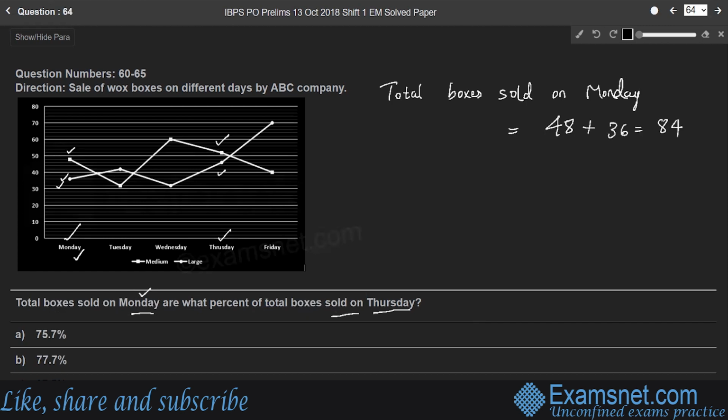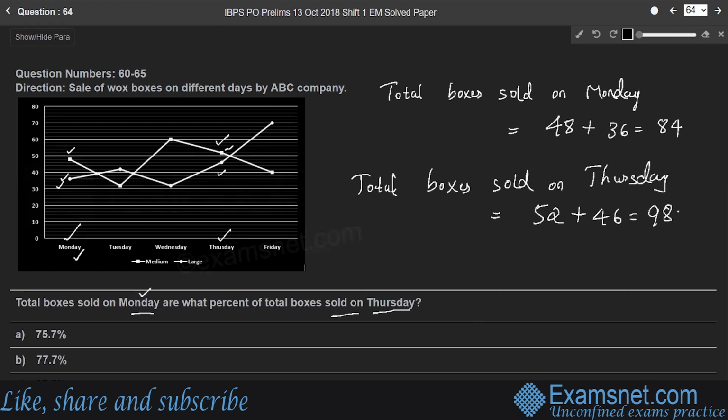So 84 boxes were sold on Monday, and on Thursday, total boxes sold on Thursday. So medium boxes are 52, right? 52 medium boxes were sold, and large boxes are 46. Therefore, it is 98. 98 boxes were sold on Thursday.